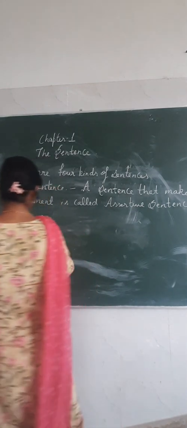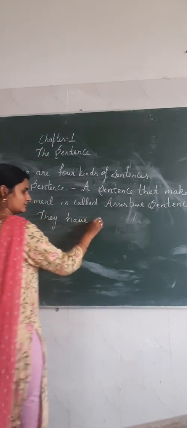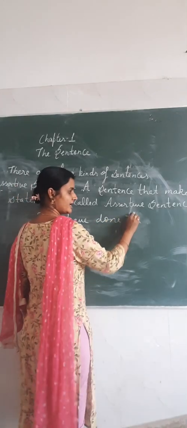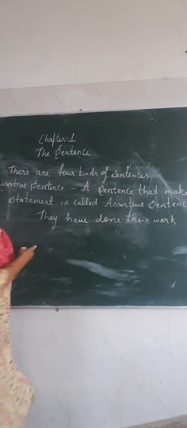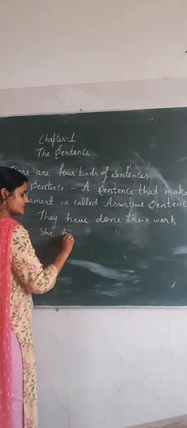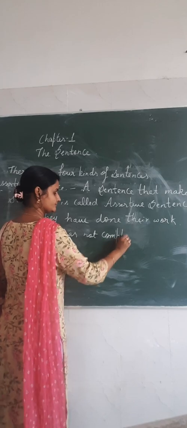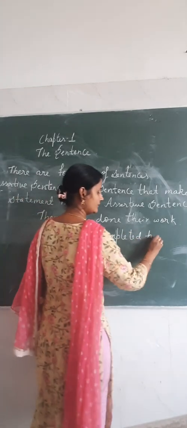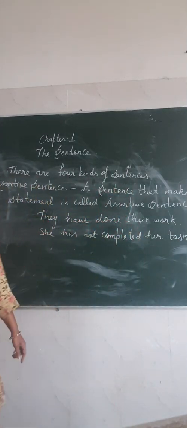For example, they have done their work. This is a sentence which shows a proper statement, so it is called assertive sentence. She has not completed her task.